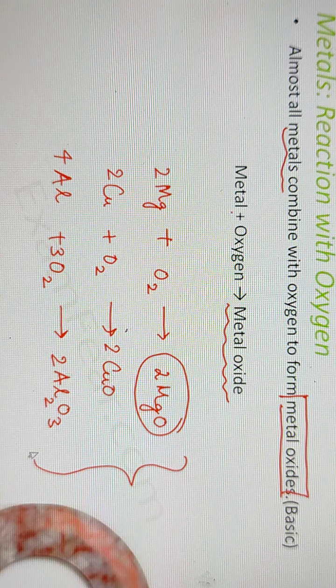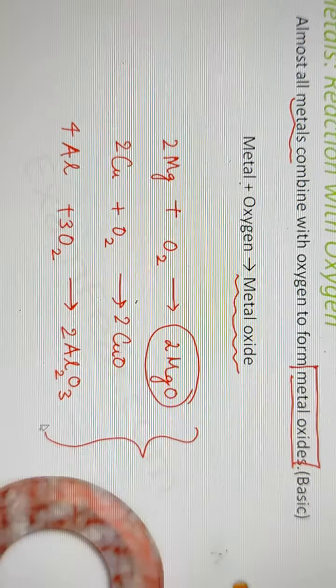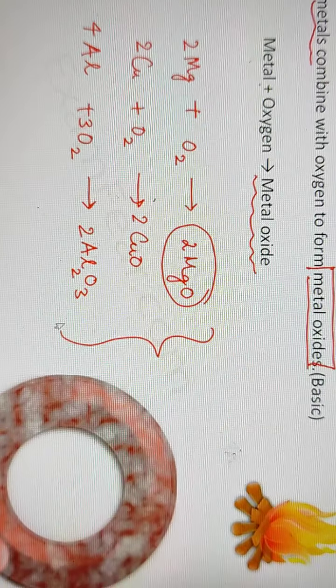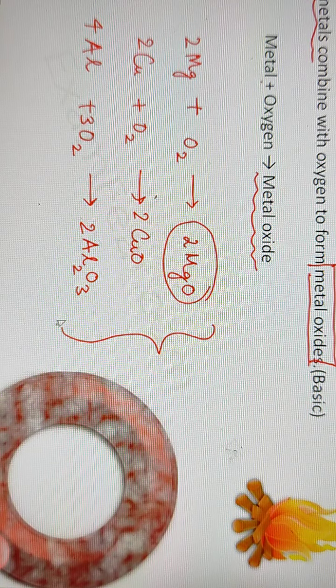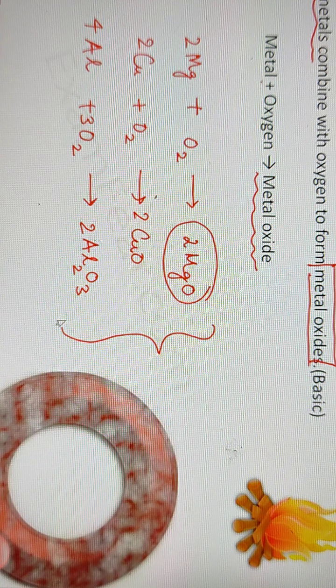So let us take the example of rusting. Have you ever seen that any object which is made up of iron is kept outside, exposed to air and water for a long time? Or let us say that you have some iron bucket or iron vessel, and you have left it outside, so obviously it is exposed to oxygen and air, and let's say that air is moist, that means air has water.